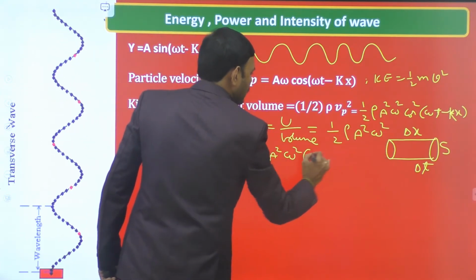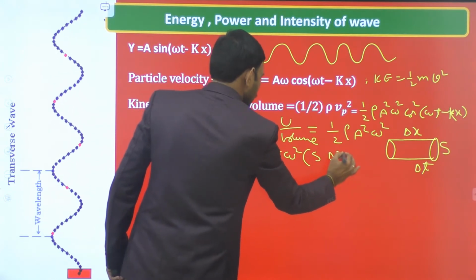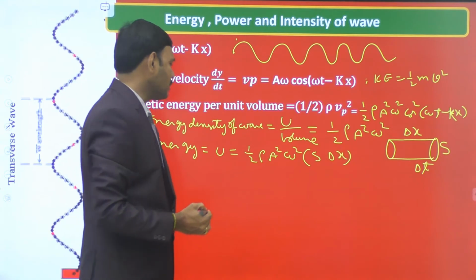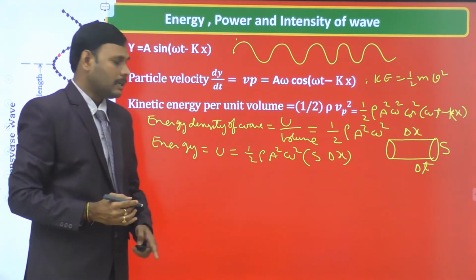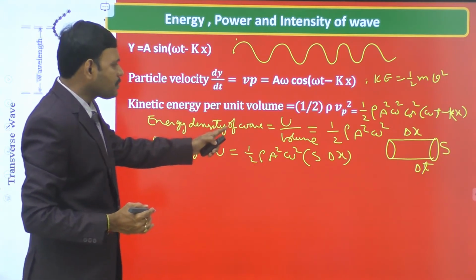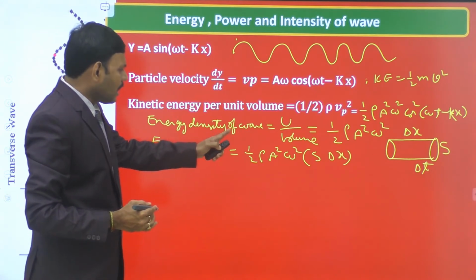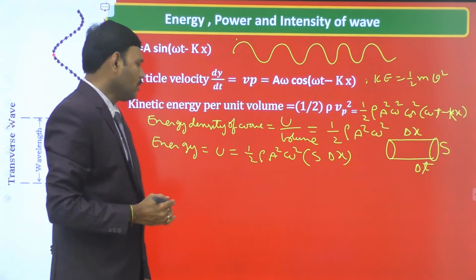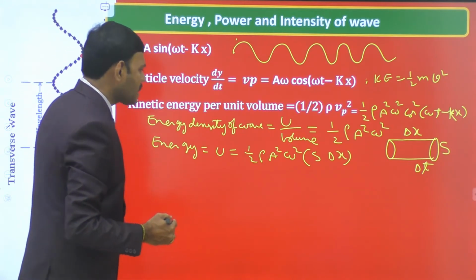Volume of the given element is S into delta x. Volume is replaced by area into length, S into delta x. Above expression is energy density. On cross multiplying you get energy. Energy of the wave is half rho a square omega square S into delta x.